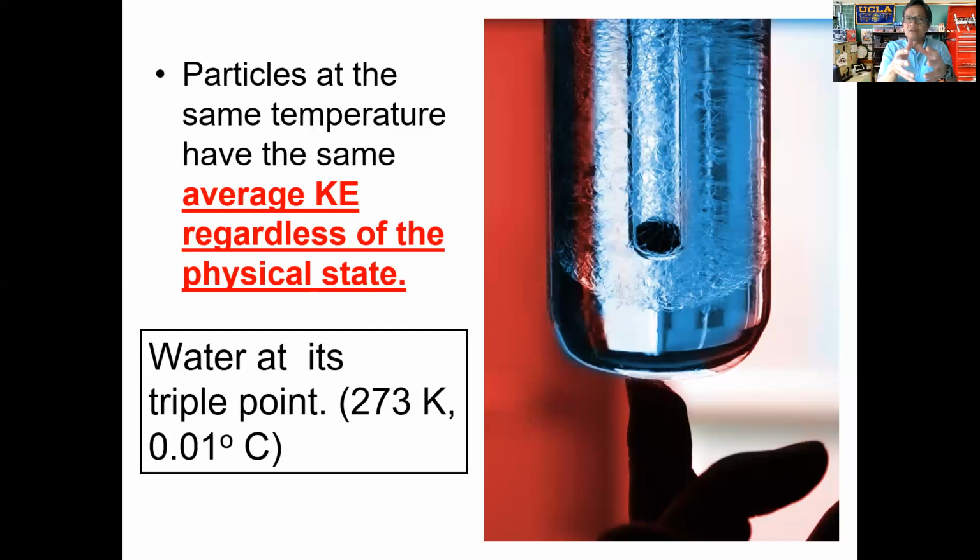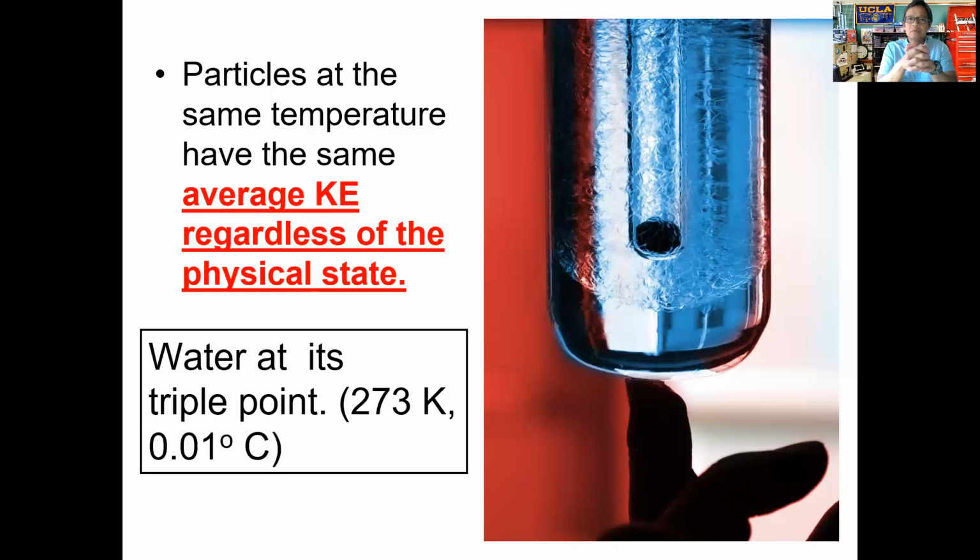Because we saw yesterday in those graphs that at any given temperature, at any given moment, you have a certain number of gas particles that are moving slower than everyone else, a certain number moving faster than anyone else, but the bulk of the gas particles are moving at a mid-range speed at that given temperature.